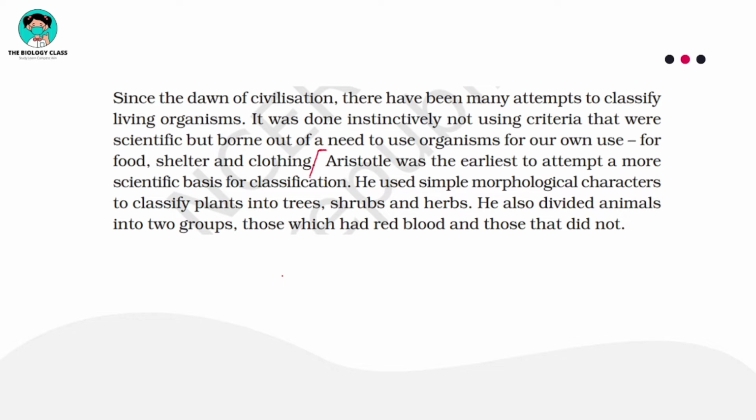Now from here you can see there is a mention of this important scientist whose name is Aristotle, right? So the first name you have to remember is of this scientist. Aristotle was the one who tried to classify the organisms based on studying scientific characters.